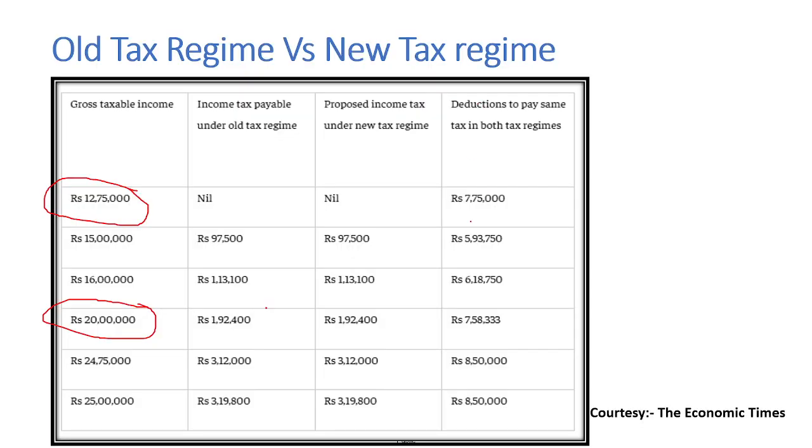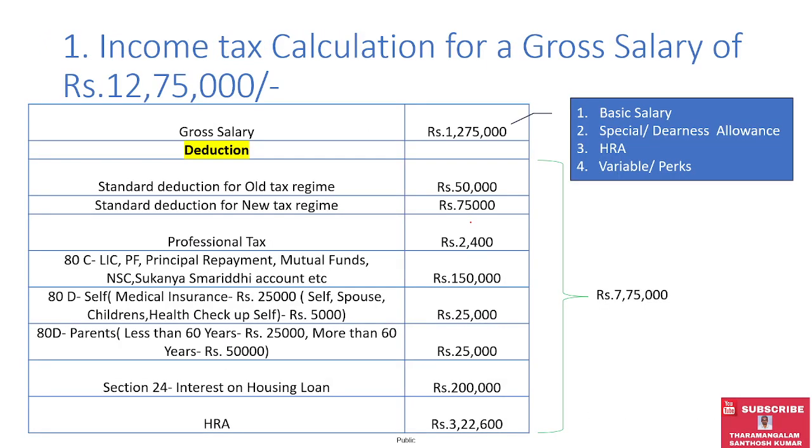Before starting the simulation, I will explain each component. The 12,75,000 is nothing but your basic salary, special and dearness allowance, HRA, and variable and perks if any. All four components together make the gross salary of 12,75,000.